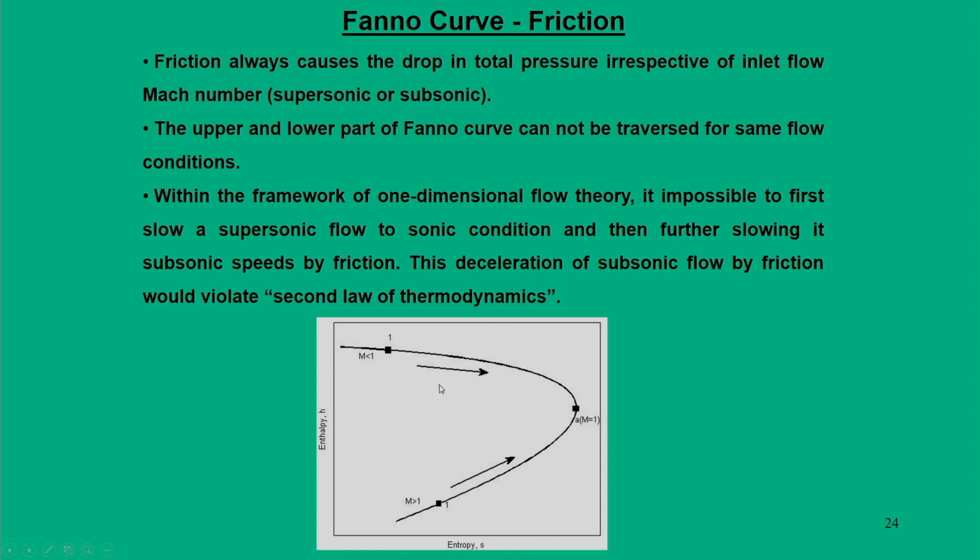In other words, in the Rayleigh curve, the way we put heating or cooling, here we cannot put it because it will violate the second law of thermodynamics, since friction is always an irreversible process. So, what can be concluded here is that within the framework of one-dimensional theory, it is impossible to slow a supersonic flow to sonic conditions and then further slow it to subsonic speed by friction, because the deceleration of subsonic flow by friction would violate the second law of thermodynamics.